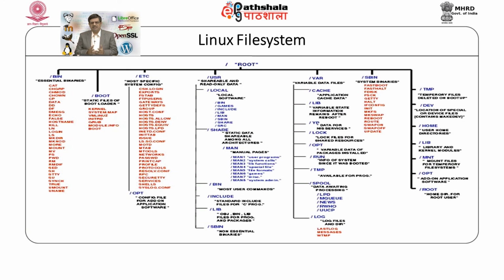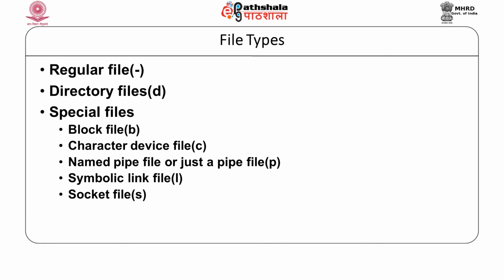Now, Linux directory names and file names are case sensitive. So, usually if it is /bin, the bin directory is in lower case, and if it is in upper case, they are different directories. Let us move ahead. Let us see what kind of files are available.